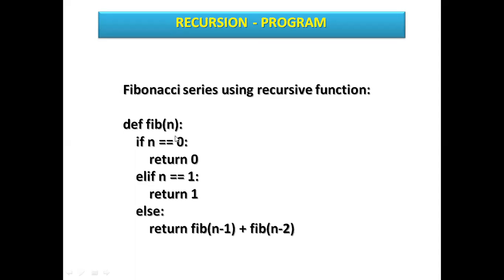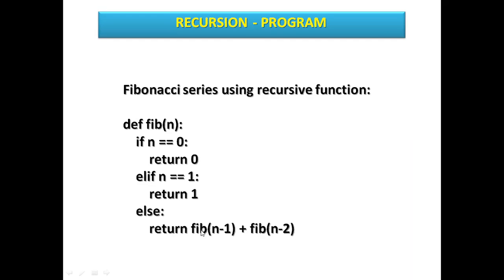If n has no value, this will not execute, the condition becomes false, and it will terminate from the loop. And if it is correct, if n equal 1, return 1. Else what does?